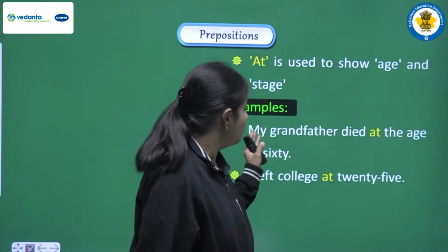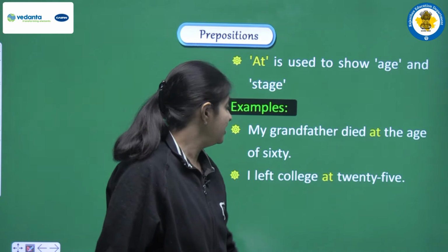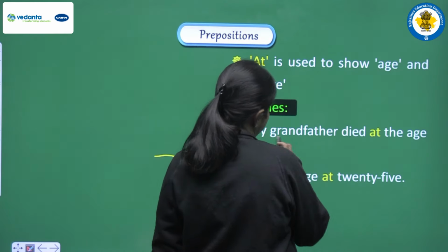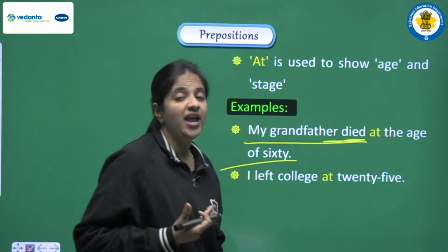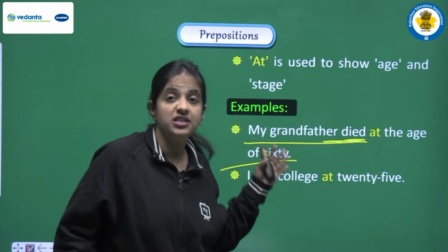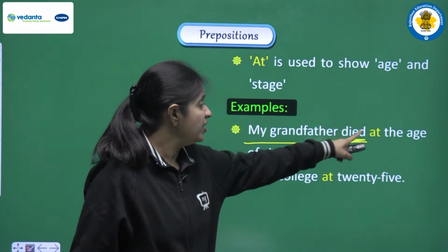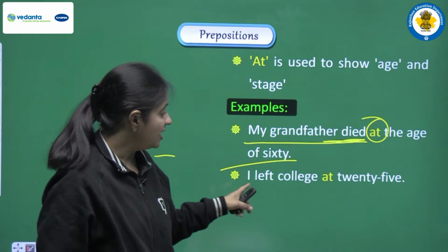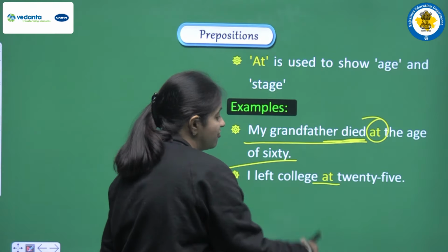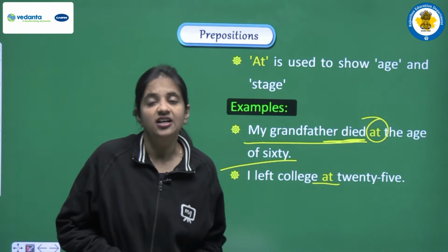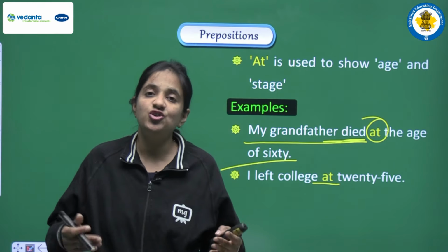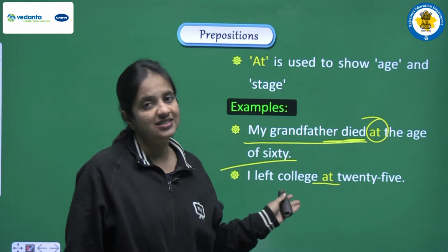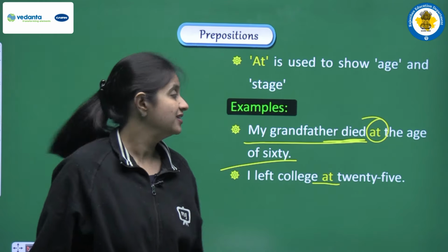The first one is: my grandfather died at the age of 60. Here we are talking about age, and we are saying that my grandfather died when he was at the age of 60. So to show the age, we are using this preposition, that is at. Second one is: I left college at 25. Again, we are talking about the age, or we can say the stage, so we have to use this preposition, that is at.